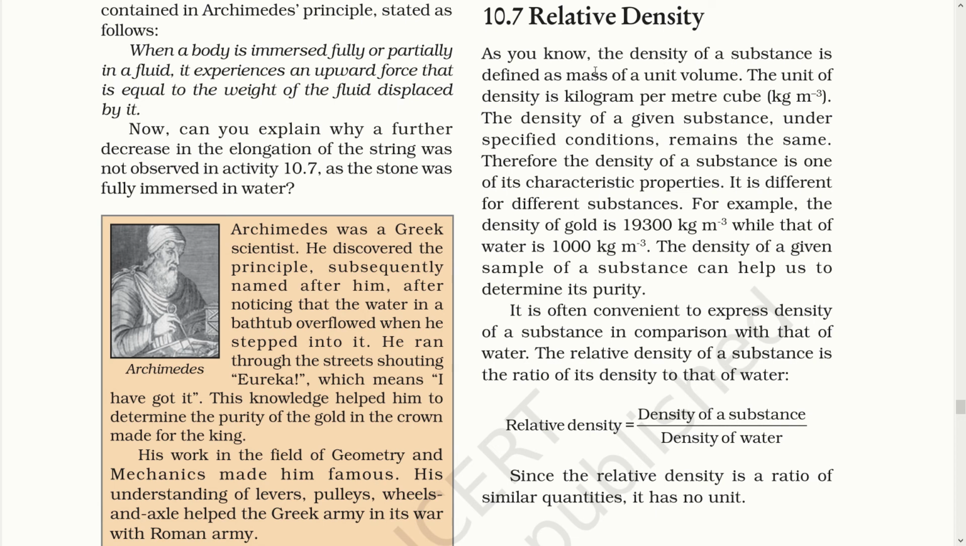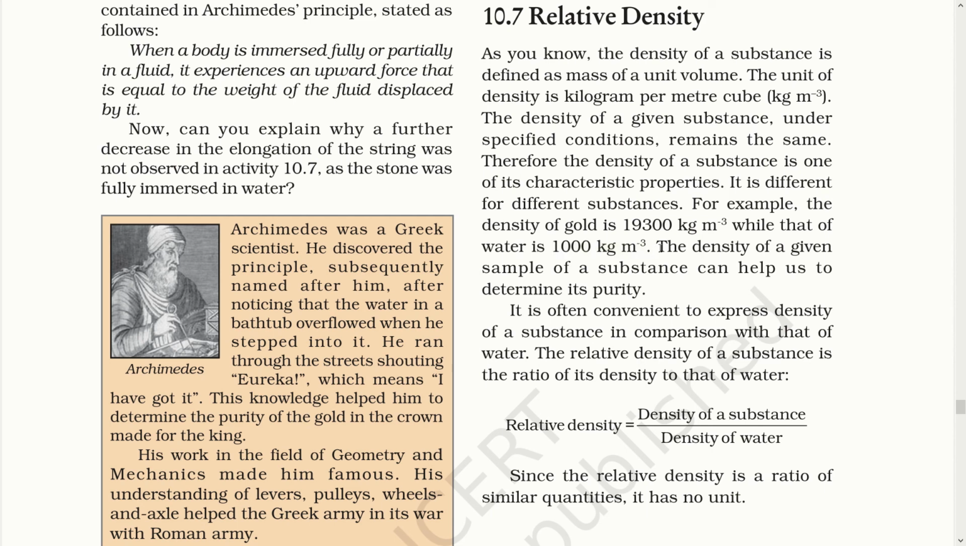Relative density. As you know, the density of a substance is defined as mass per unit volume. The unit of density is kilogram per meter cube. The density of a given substance under specific conditions remains the same. Therefore, the density of a substance is one of its characteristic properties. It is different for different substances. For example, the density of gold is 19,300 kg per meter cube. That means 1 meter cube of gold would weigh about 19,300 kg. It shows the purity of the gold also, while that of water is 1000 kg per meter cube.